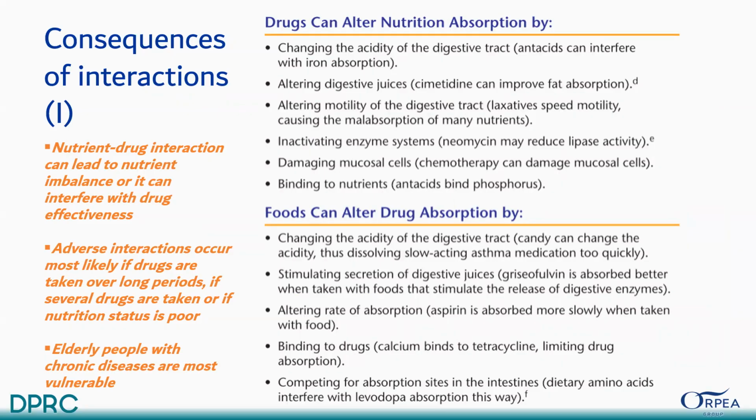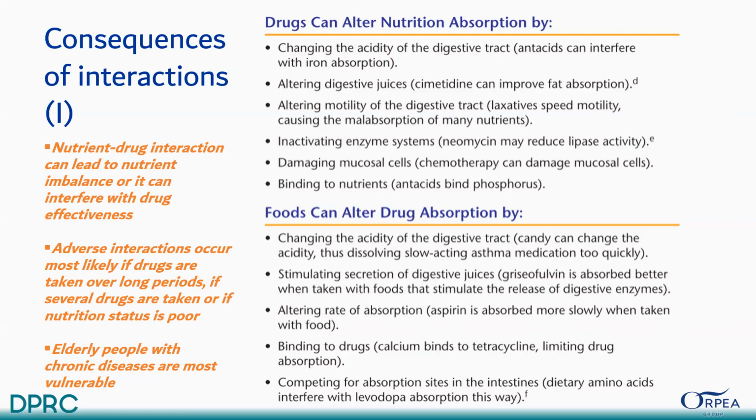So this one, the food and drug interactions, the effects are happening with each other. Drugs can alter nutrition absorption by changing the acidity of the digestive tract, like antacids can interfere with iron absorption. Calcium and iron cannot be taken together, otherwise chelation will occur and no absorption will happen.